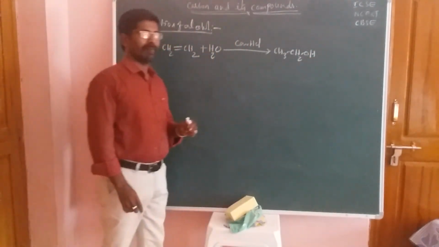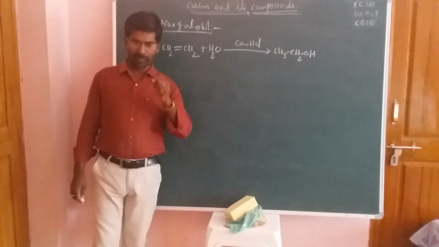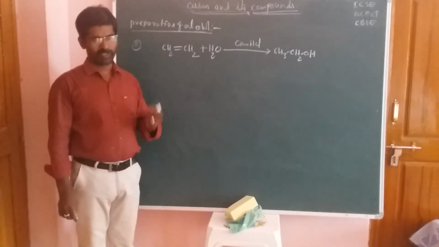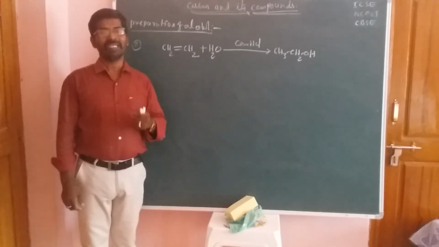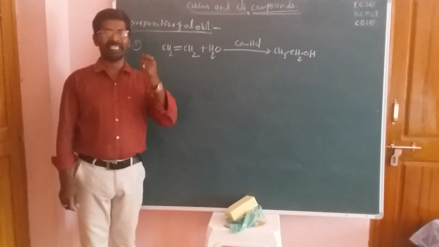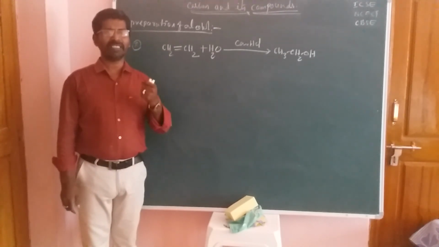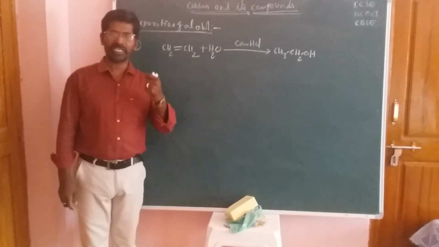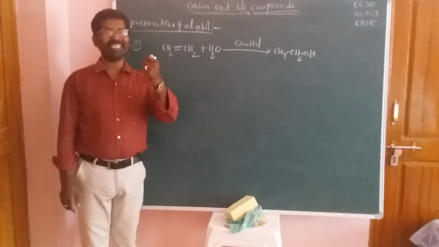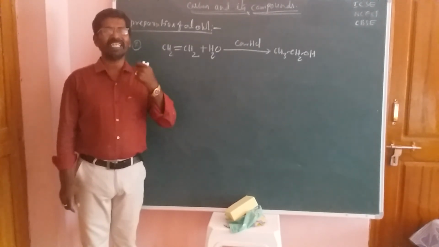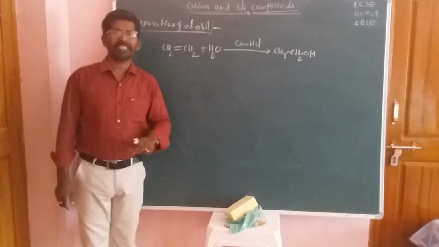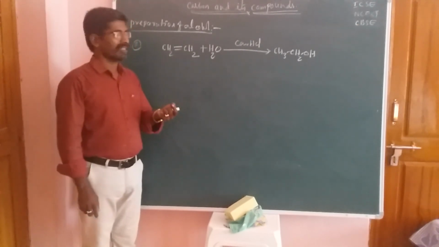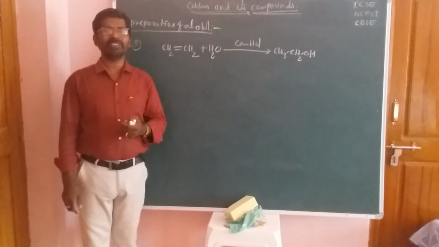But one of the important reagents is H2SO4. Concentrated H2SO4 is used as a dehydrating agent. Dehydrating agent means it is used for removal of water molecules.